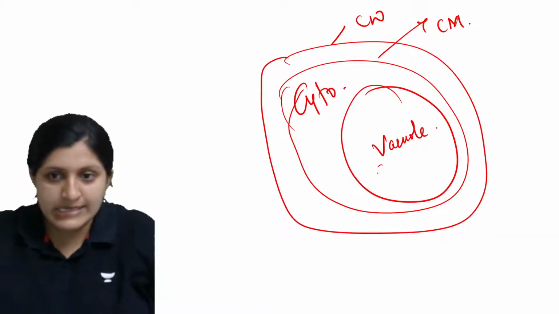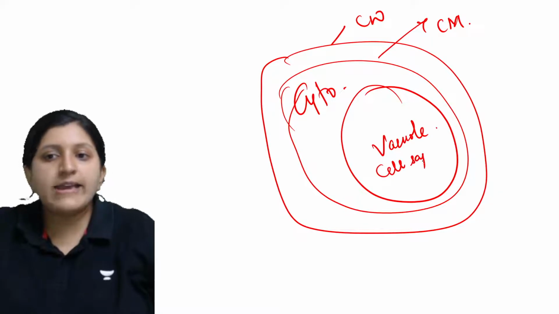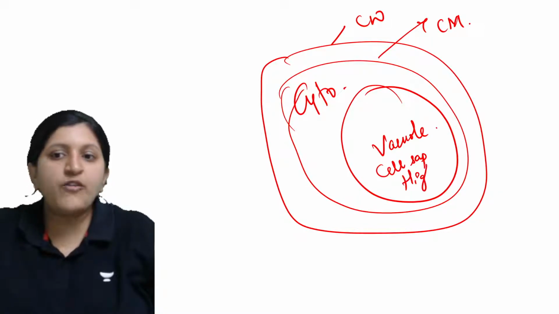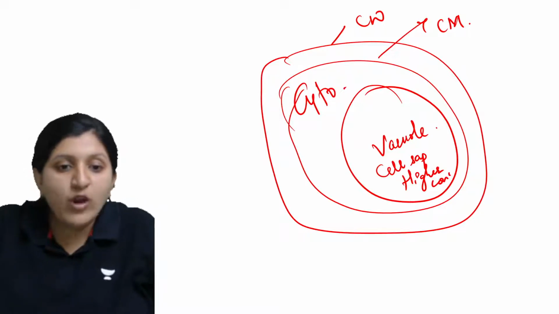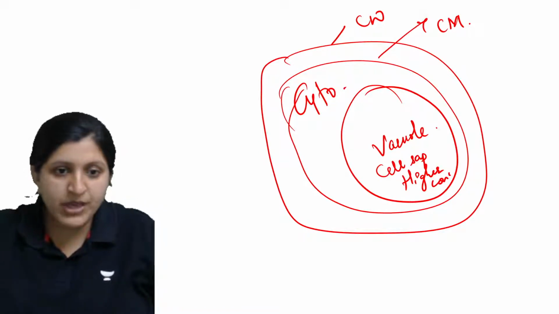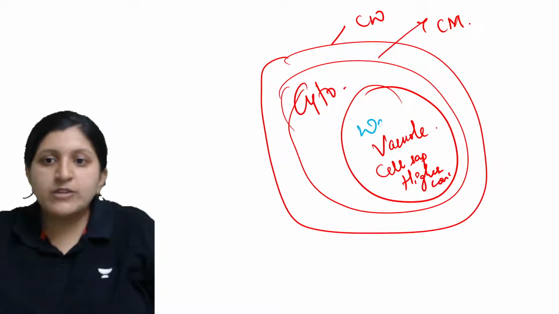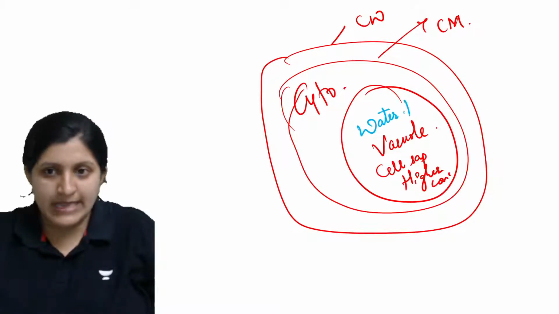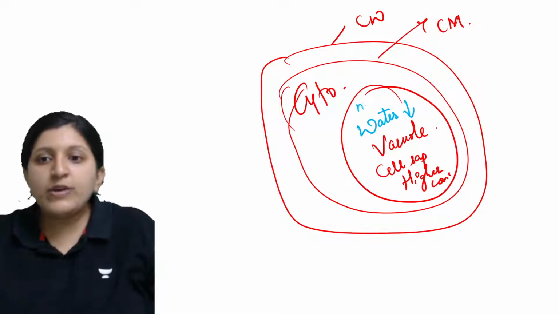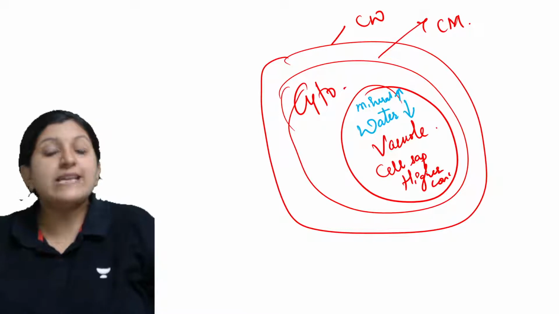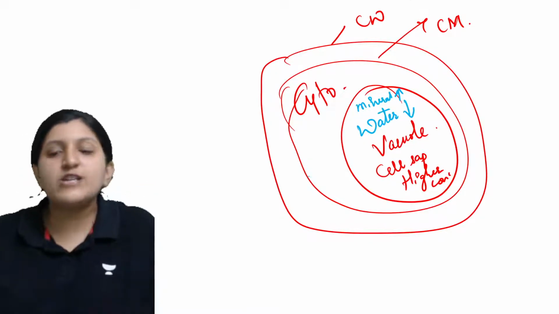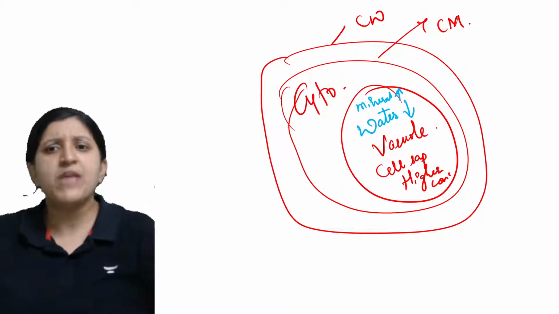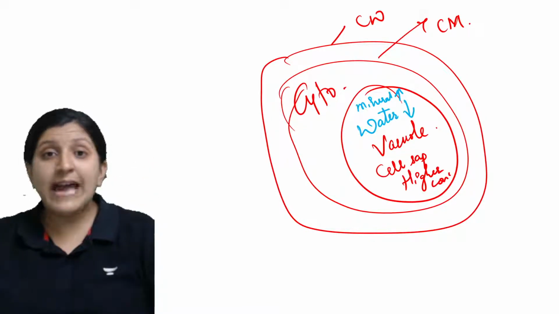So you can find this cell sap having a higher concentration. What is the meaning of higher concentration of cell sap? That means the water over here is less, and you can find the minerals are more here. So that is high concentration. So what is a high concentrated solution? High concentrated solution means very less water is there, minerals are more, so that is not a dilute solution.